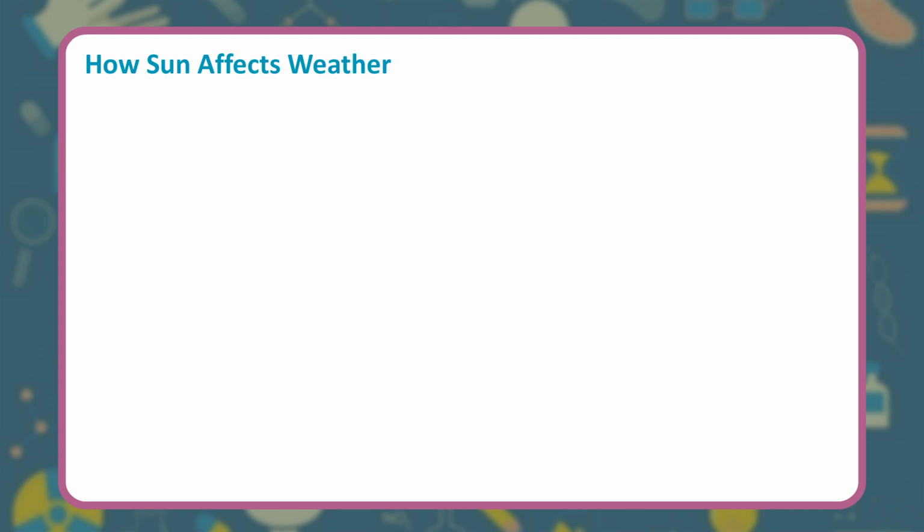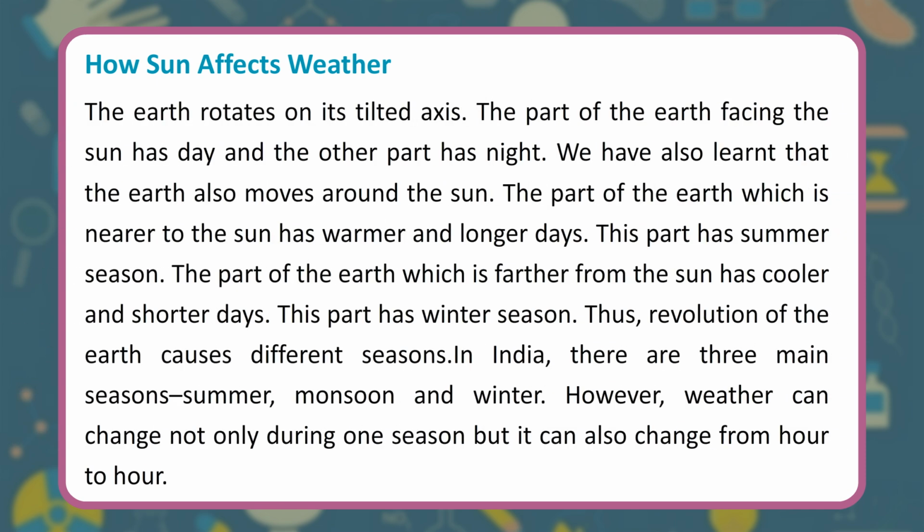How the sun affects weather. The earth rotates on its tilted axis. The part of the earth facing the sun has day and the other part has night. We have also learnt that the earth also moves around the sun. The part of the earth which is nearer to the sun has warmer and longer days. This part has the summer season. The part of the earth which is farther from the sun has cooler and shorter days. This part has the winter season. Thus, revolution of the earth causes different seasons.